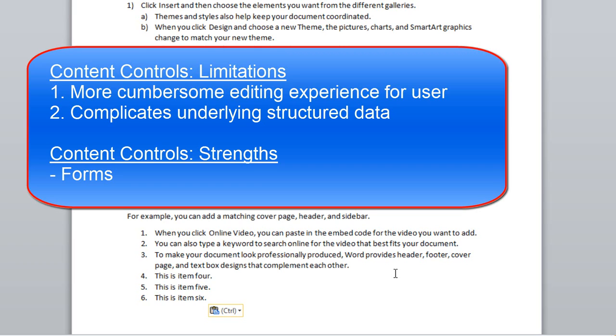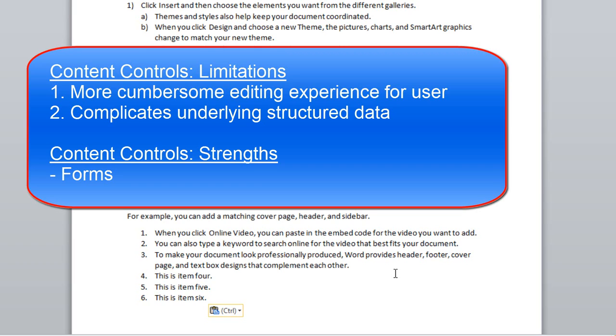And the second reason you may not want to use content controls is it adds this whole layer over top of your underlying structured data. Your structured data may have a very close parallel to the content in a word processing document. You might have numbered lists, you might have paragraphs, you might have styling in those paragraphs, you might have tables, you might have content in the tables, you may even have embedded tables. And in all of these cases, pulling content controls into the mix is not the best approach.